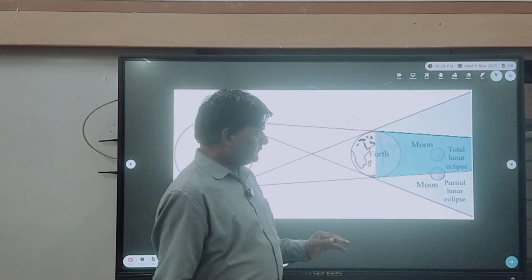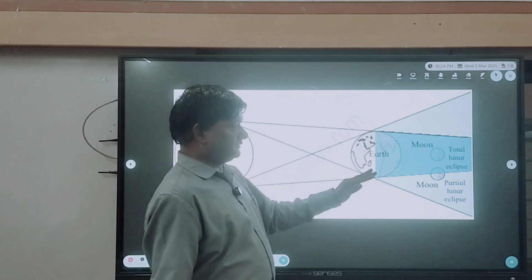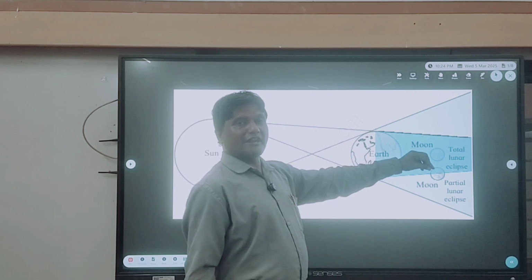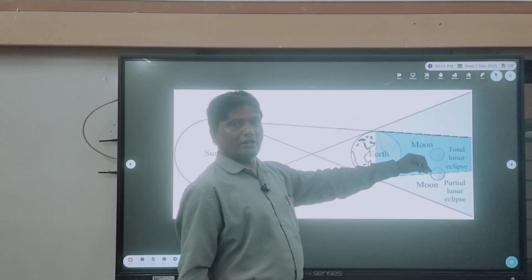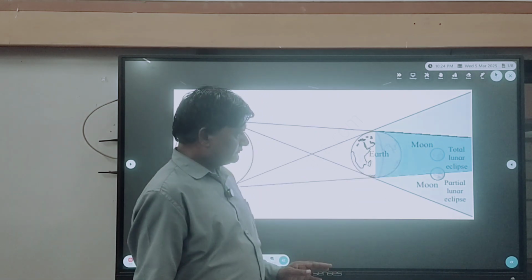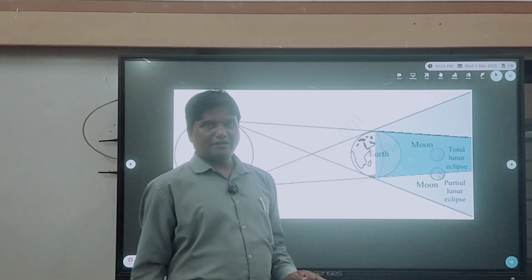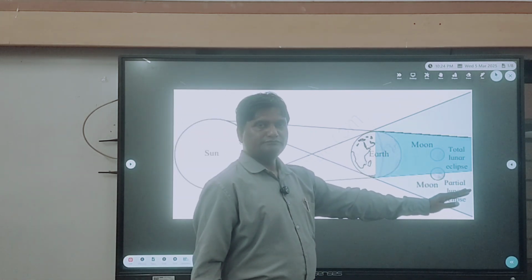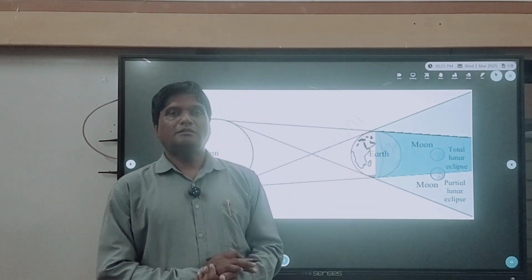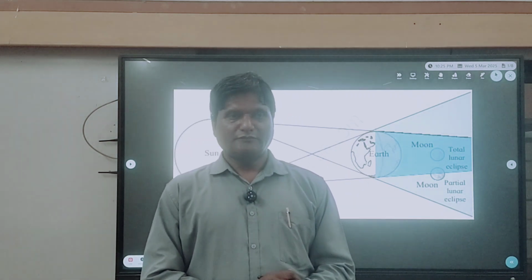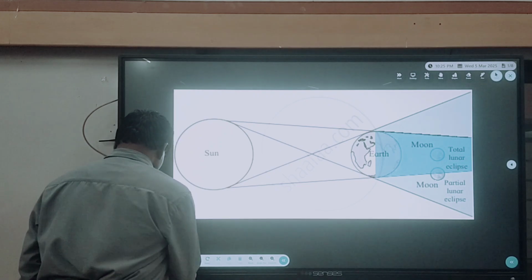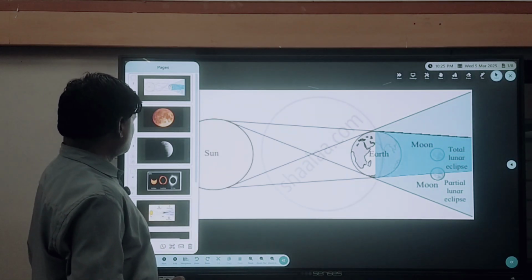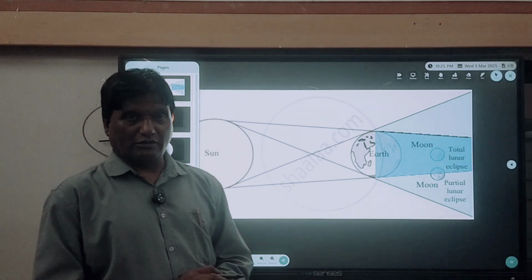When the umbra of the earth reaches the moon, that is called a total lunar eclipse. And when the penumbra, the light shadow of the earth, reaches the moon, a partial lunar eclipse occurs. Now I will explain with a diagrammatic representation how the solar eclipse occurs.